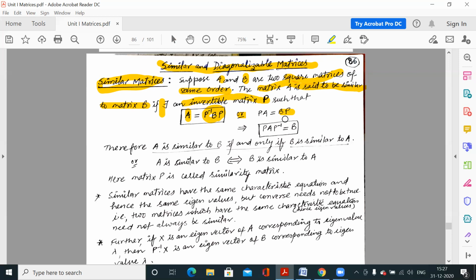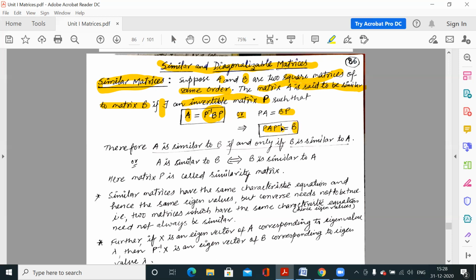Now I am multiplying this equation by P inverse from the right. So this is PA P inverse, and here we have B P P inverse. Again P P inverse is identity, so B into identity is B.